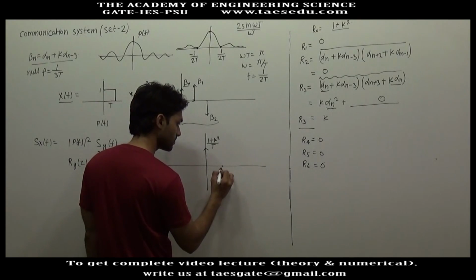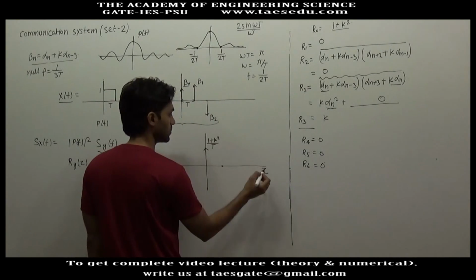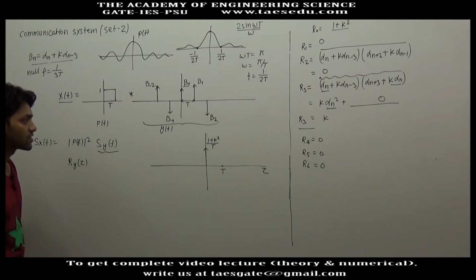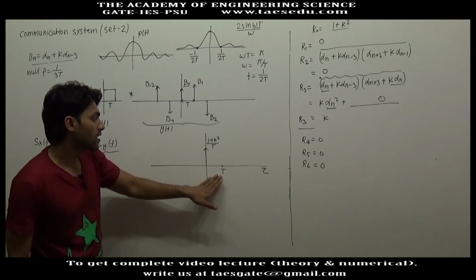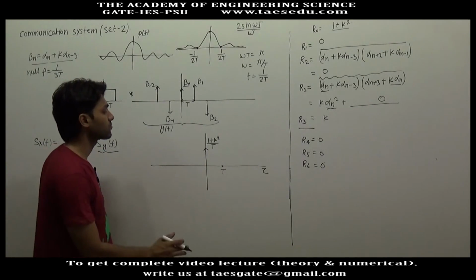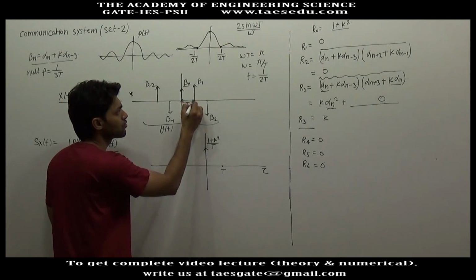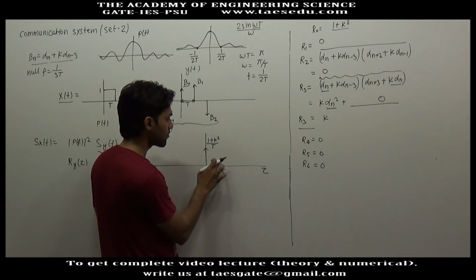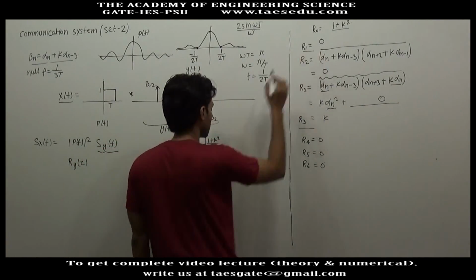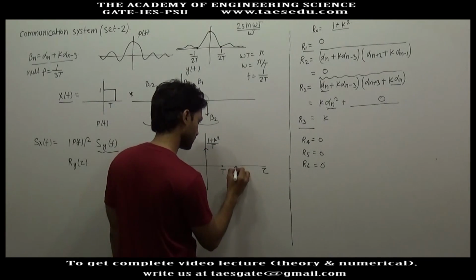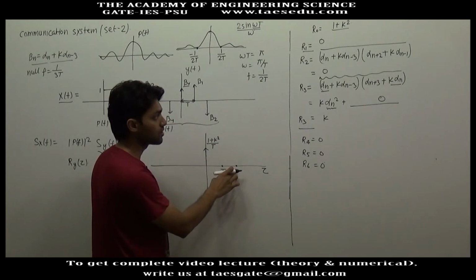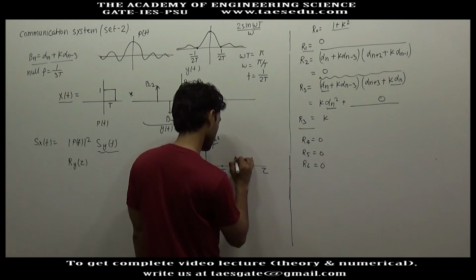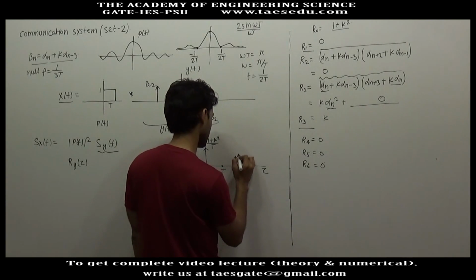Next impulse will occur at tau equal to T. In the autocorrelation function, the next impulse will occur at the same distance as the distance between the two impulses in y(t). Here the strength will be R1 divided by T, and R1 is 0, so we will not have any impulse here. R2 is also 0, so again we don't have any impulse. R3 is k, so here we will have an impulse of, let's say, strength k.